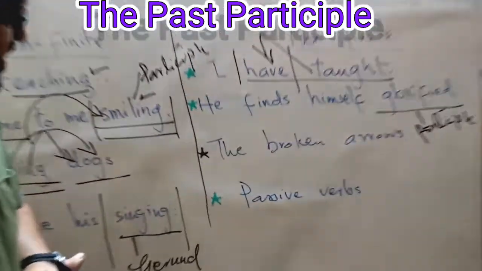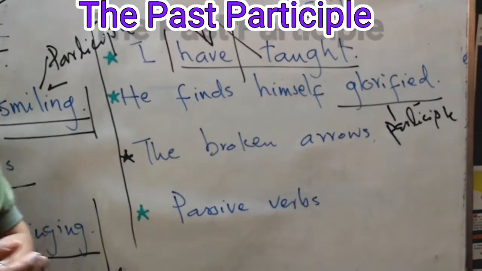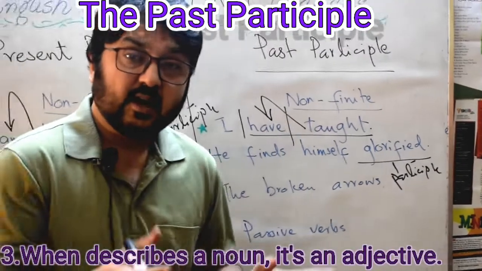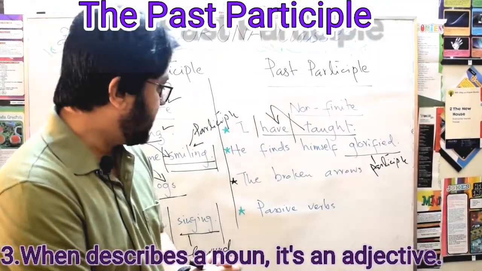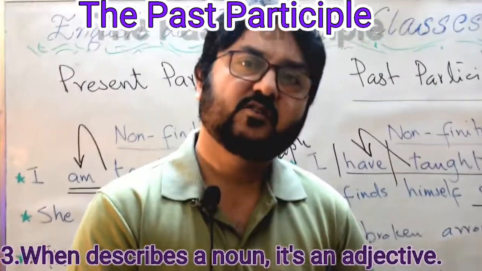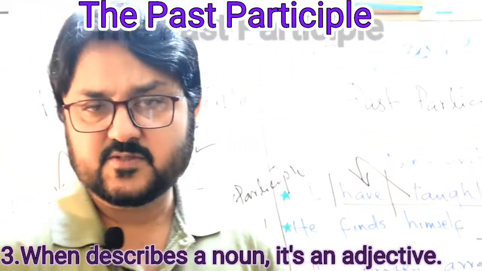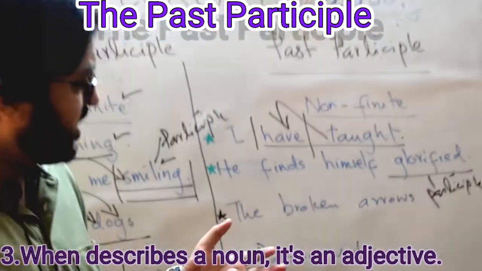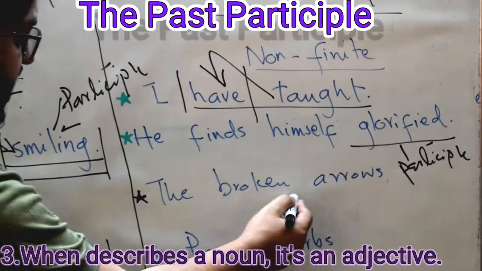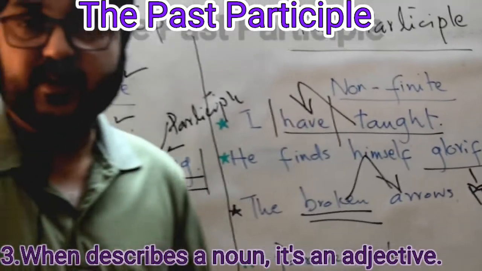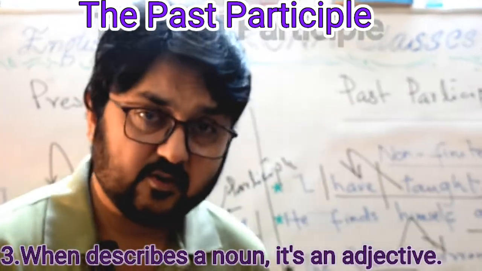Now look at the third use of past participle: the broken arrows. This is a phrase. The broken arrows were of no use for the army. Now we can have a sentence developed from this phrase as well, but look at the phrase, the broken arrows. Which arrows? The broken arrows. It means that past participle can also define some noun.